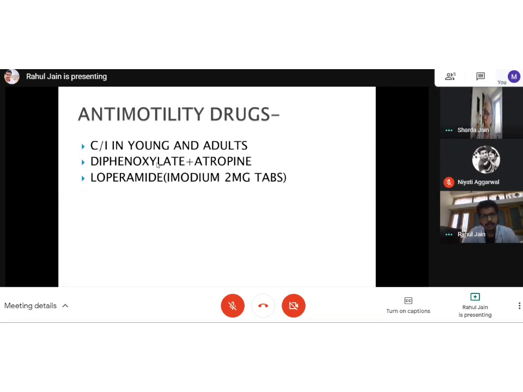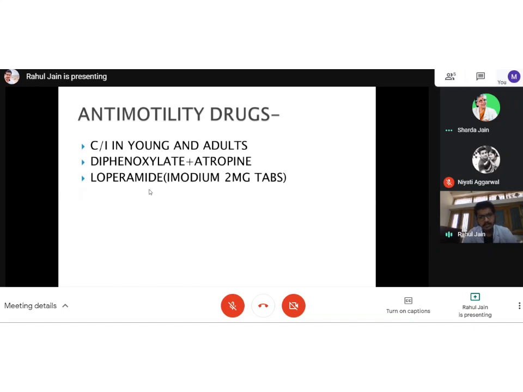Okay. So then diphenoxylate is again an opioid. The atropine is added with diphenoxylate so that people don't abuse the drug, because atropine will cause some unpleasant side effects if they take it excessively.